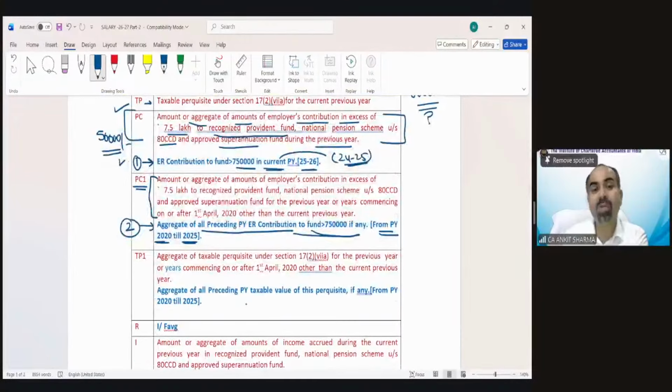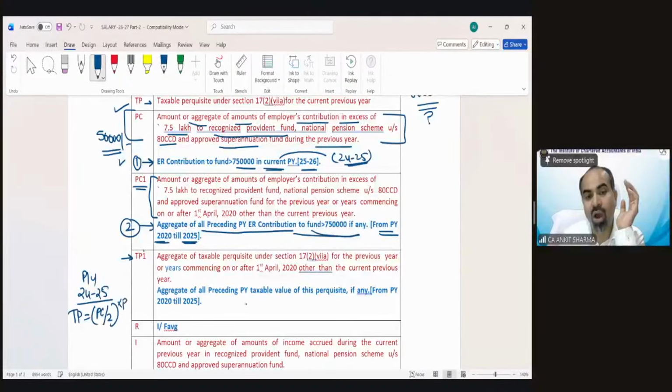Now, what is TP1? TP1 is if you have calculated this perquisite taxable value. Now, your previous year is 24-25, and we are calculating TP for 24-25. For that, we have taken PC1. That means current year contribution exceeding 7.5 lakh divided by 2 into R. And this was PC1.